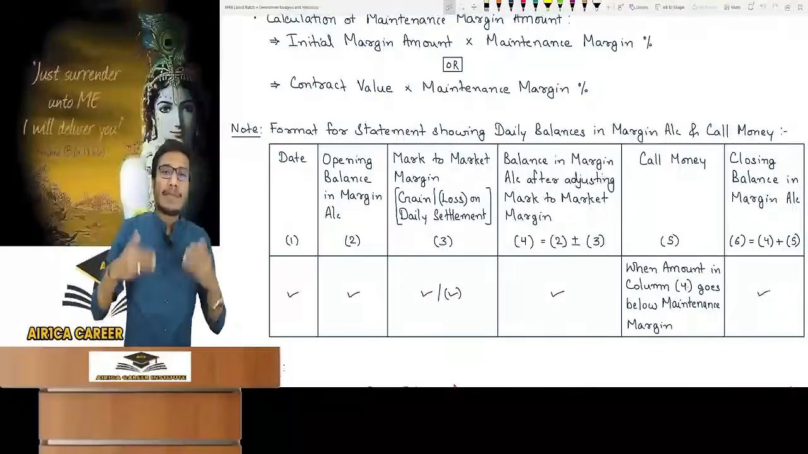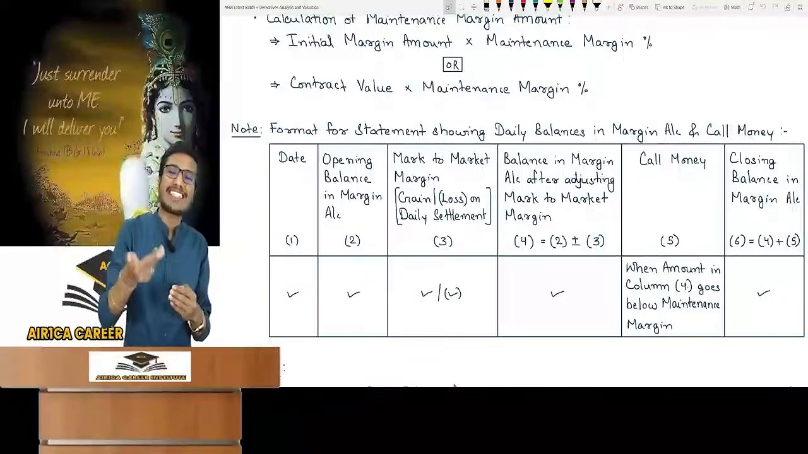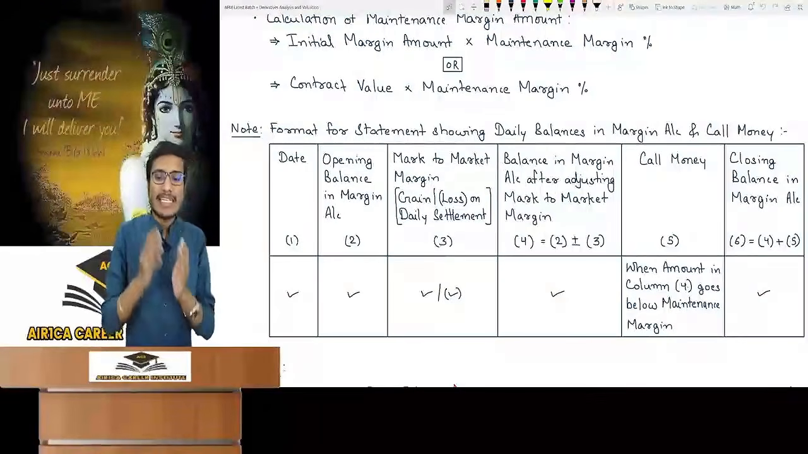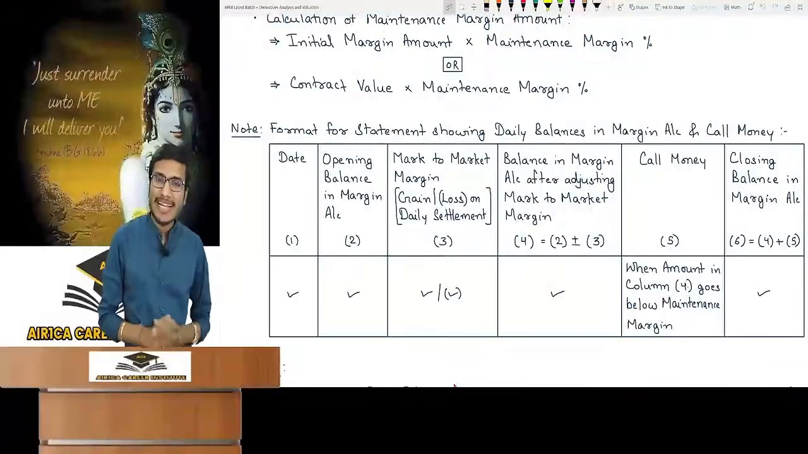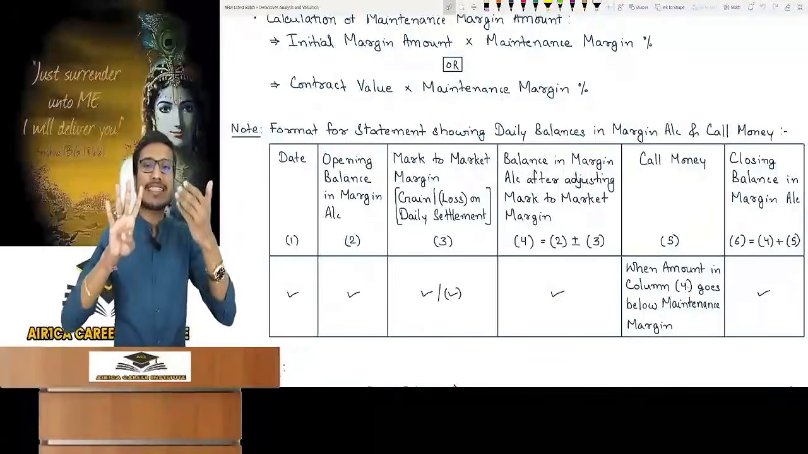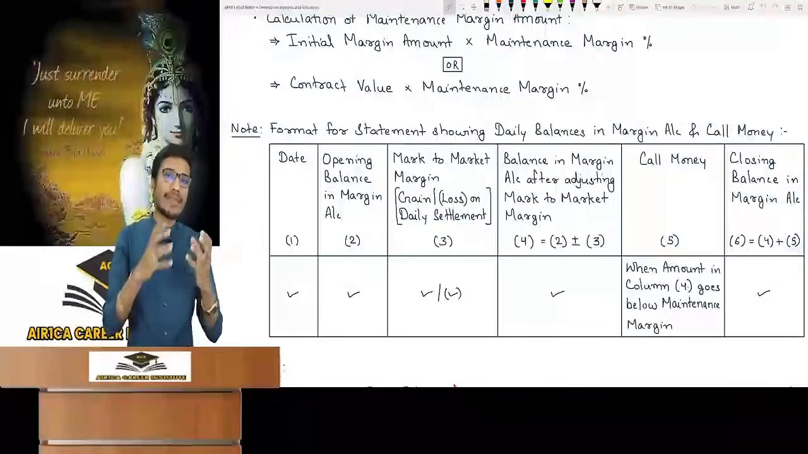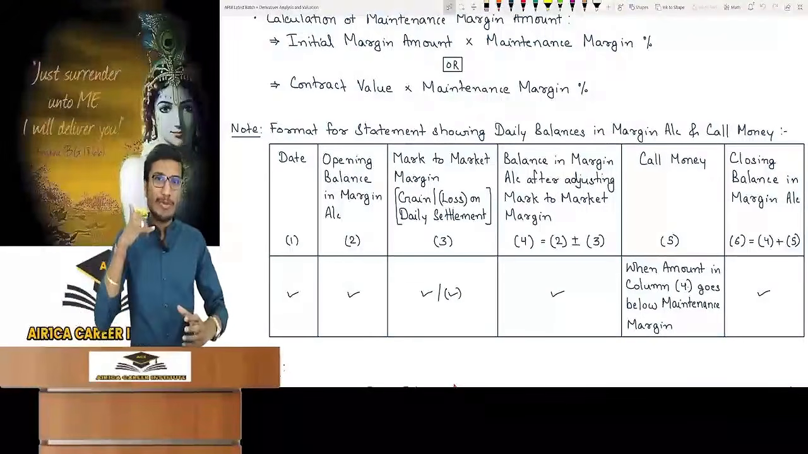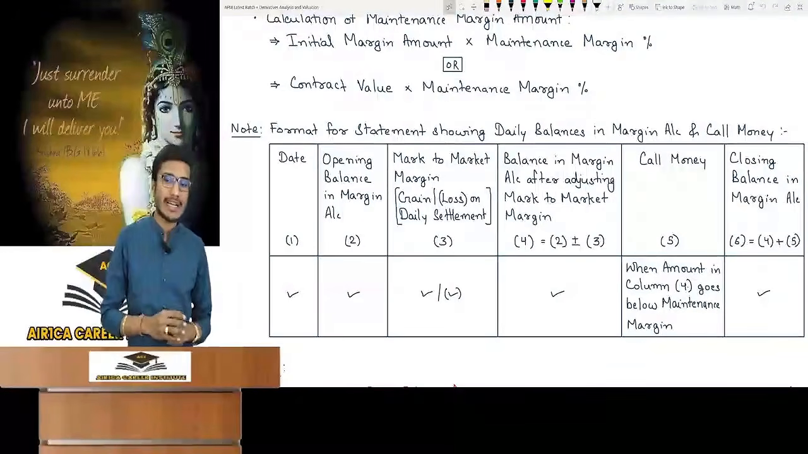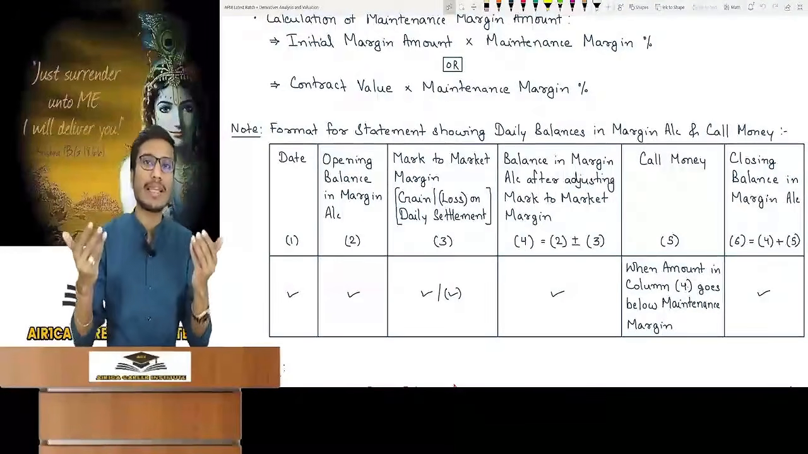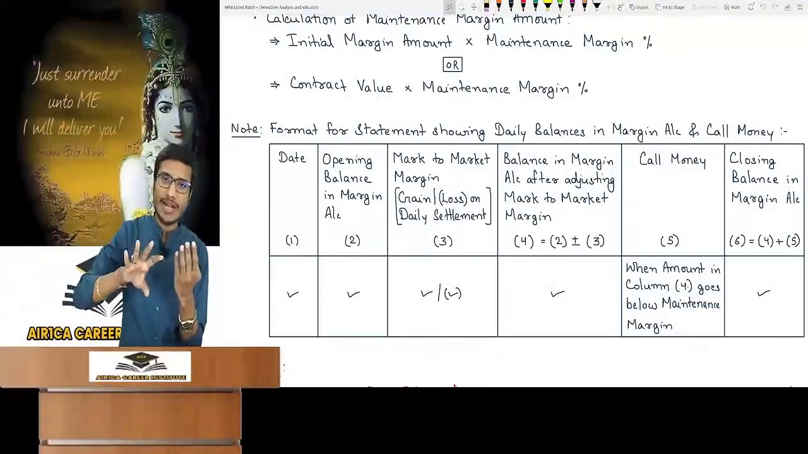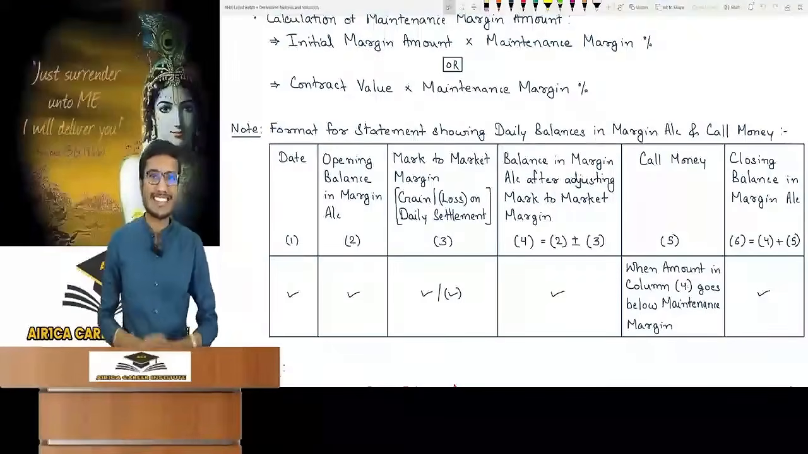What will be the fourth column? How much balance is left in the account after adjusting the net mark to market margin. That is the second column plus or minus the third column. After this, the fifth column is for call money. When will an amount come in this? When in the fourth column, after adjusting the mark to market margin, the amount left has gone below the maintenance margin, then call money will be called. It is listed in the fifth column. The sixth column is the closing balance left in the margin account: column 4 plus call money, if any, is the closing balance.